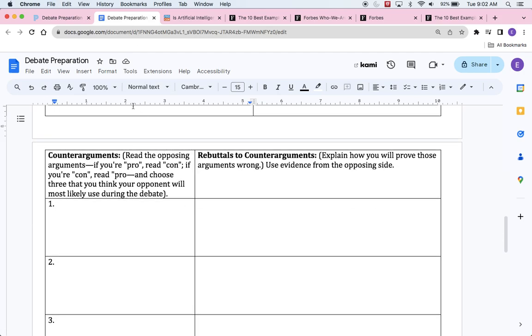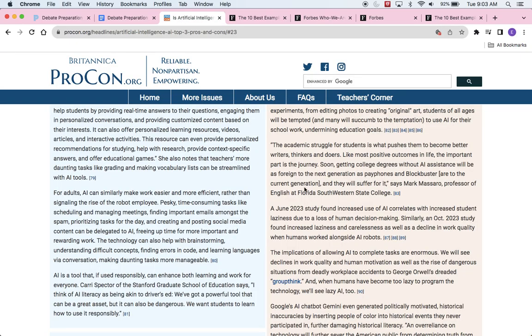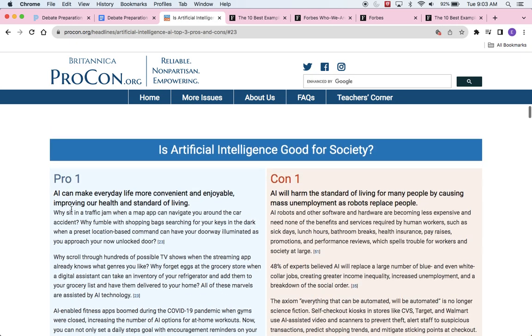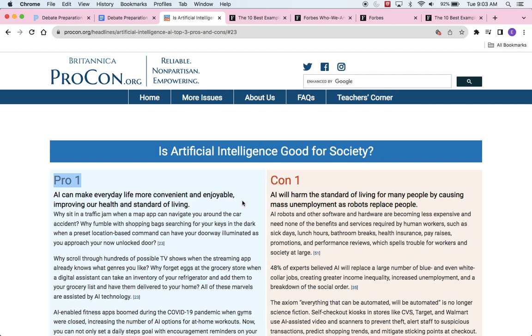Once you are done with the arguments, you're going to go to the counter arguments. A counter argument is the opposing side's argument. And you're going to think about rebuttals to those counter arguments. So how are you going to prove those arguments wrong? So here you're going to list, so let's go here. If you're arguing pro, your counter arguments are going to be found on the opposing side, right? That's the opposing position.